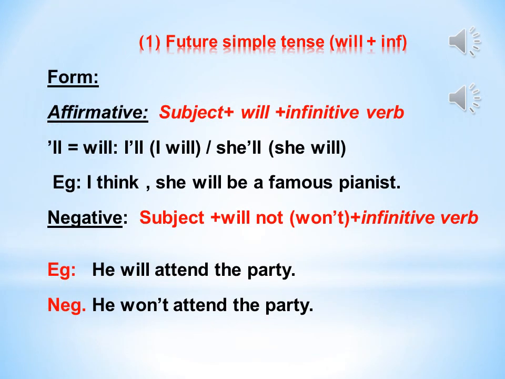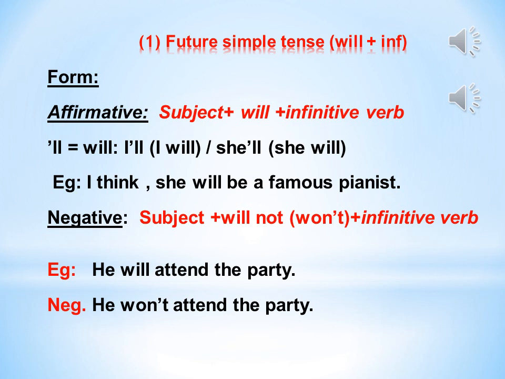First, the future simple tense with will. How can we form a sentence using will? We start the sentence with the subject, I, he, she, it, we, you, they, then will, then the verb in the infinitive form. For example, I think she will be a famous pianist.